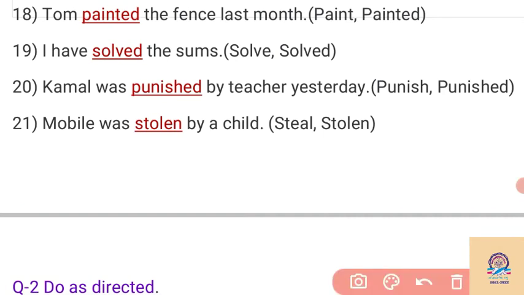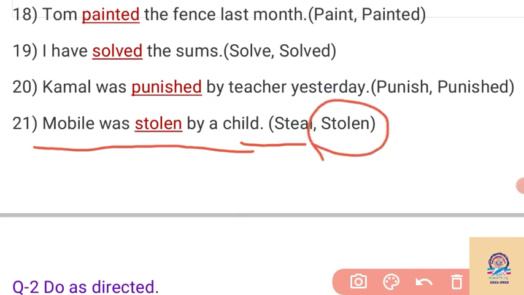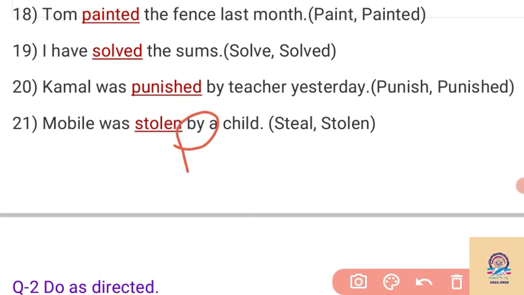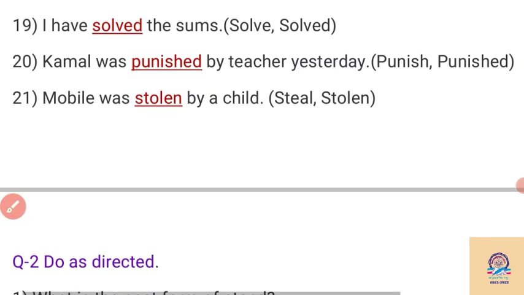Then another example: The mobile was stolen by a child. Steal is the present form, stole is the past form, and stolen is the past participle form of the verb. So by seeing "by," the sentence is in the passive voice. At that time we have to use the past participle form of the verb, stolen. So steal changes into stolen in the past participle form.